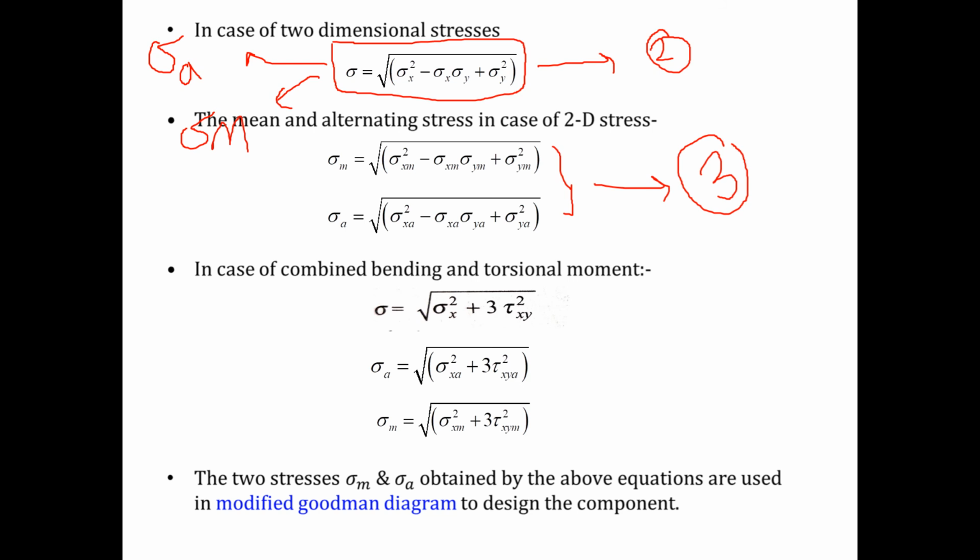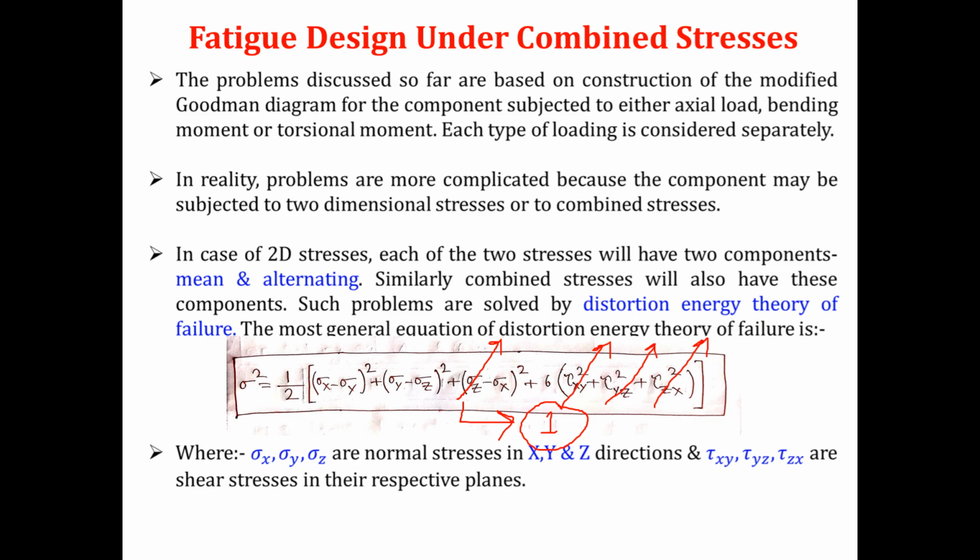And if I take the xy plane, because twisting or torque occurs in the xy plane, I will take only the sigma x component and tau xy component from equation number 1. I will eliminate sigma y, sigma z, tau yz and tau zx.